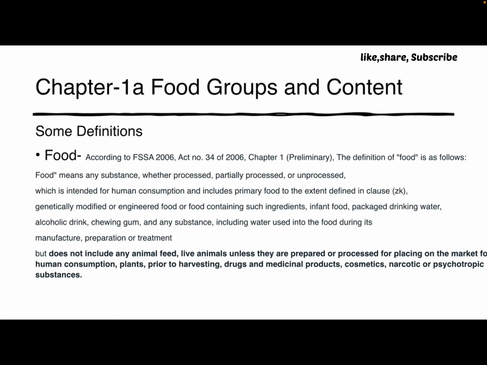It is very important to know which things are not included in food, like any animal feed, live animals, unless they are prepared or processed for placing on the market for human consumption, plants prior to harvesting, drugs and medical products, cosmetics, narcotic or psychotropic substances. So this food definition is very important and you have to learn it.